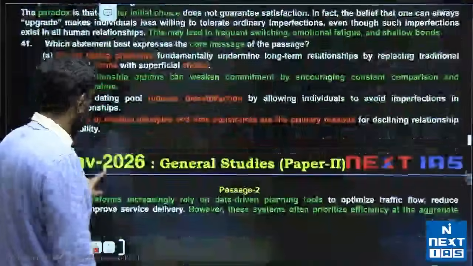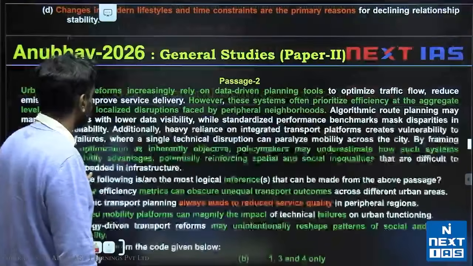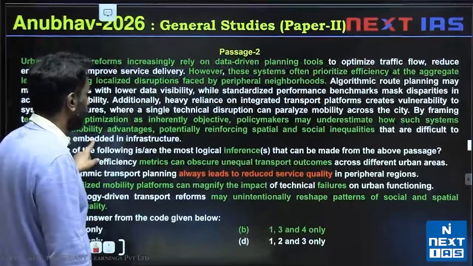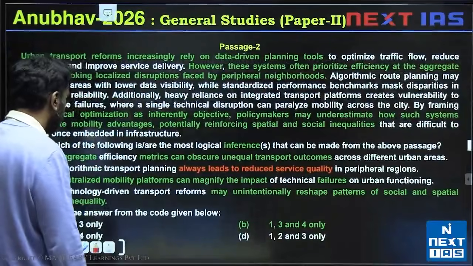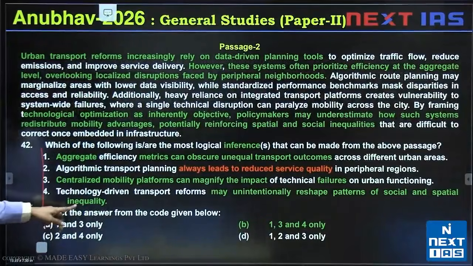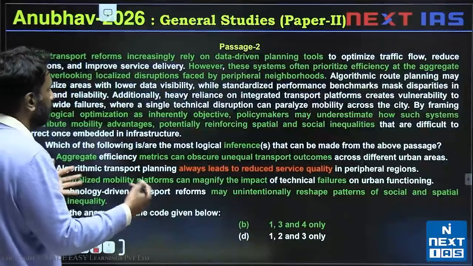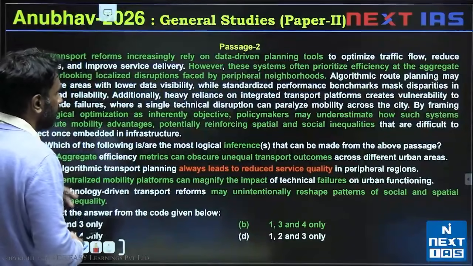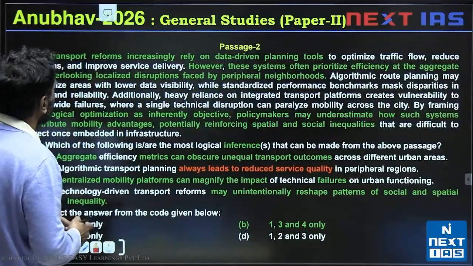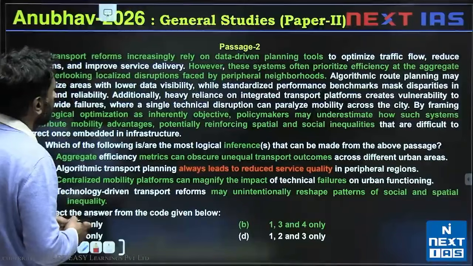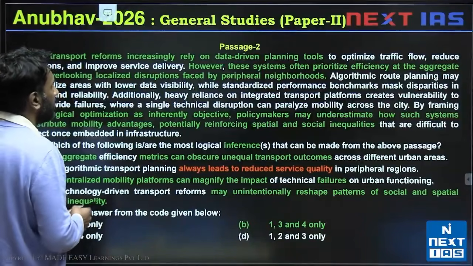Okay, let's take a look at question 42, in which we are looking for inferences, and there are multiple statements, so we can hopefully reach the answer faster than just going through each very carefully. Urban transport reforms increasingly rely on data-driven planning tools.